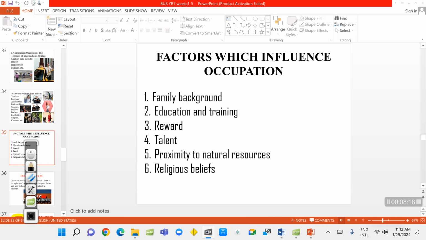Then, proximity to natural resources, places where certain natural resources are available. You may decide to be a miner because in the place where you reside, you have gold. Your religious belief: some people will never choose a certain occupation because it is against their belief. Do you have any question?